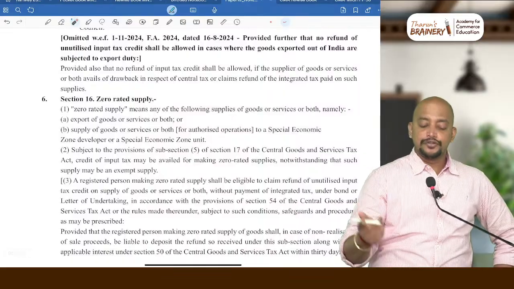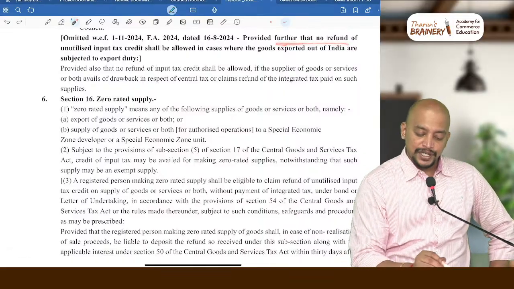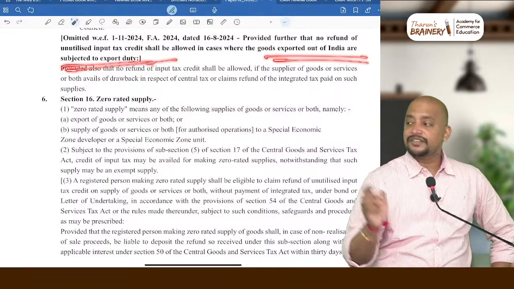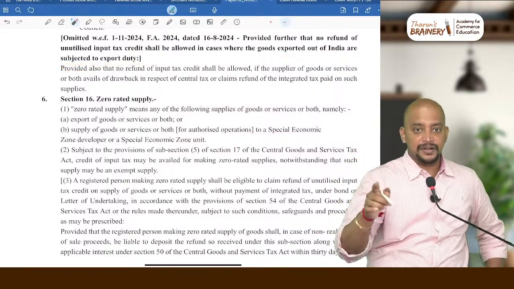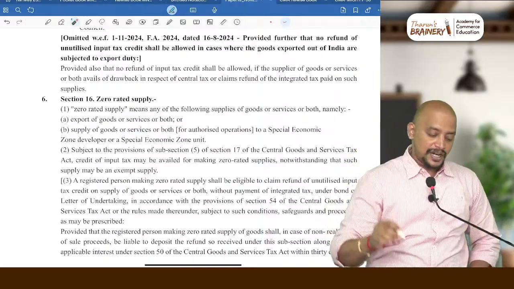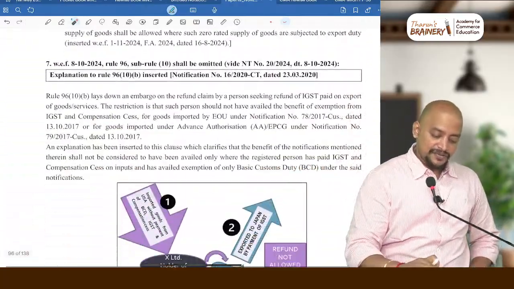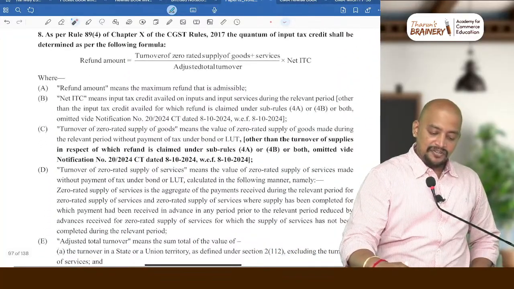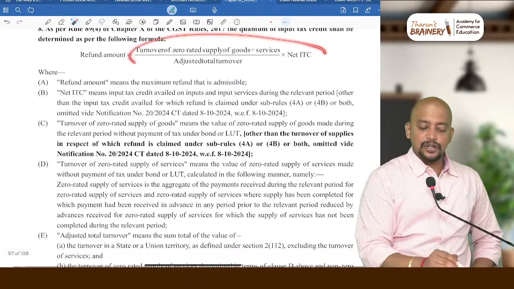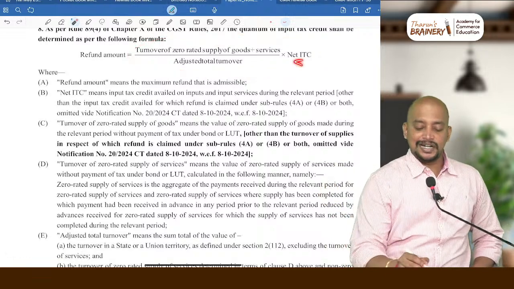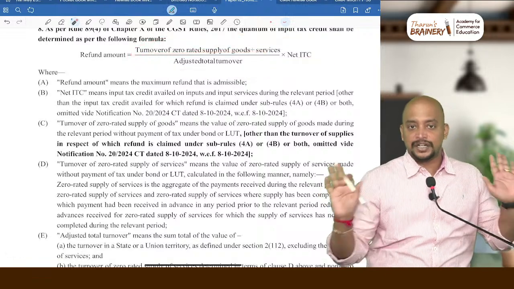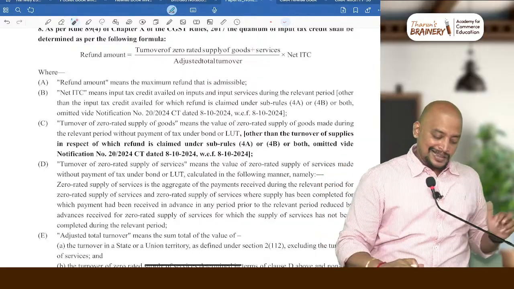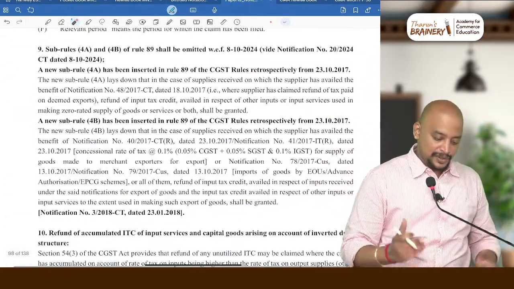Whenever we are exporting goods subject to export duty, we will not get both the refunds, option 1 as well as option 2, that already we have made note. So this information we have written already. Okay, then refund amount also, this formula already we discussed. This is the updated formula, net ITC into zero rated by adjusted total turnover. Previously we had some other points, all those things are not applicable. This is the updated formula related to this.